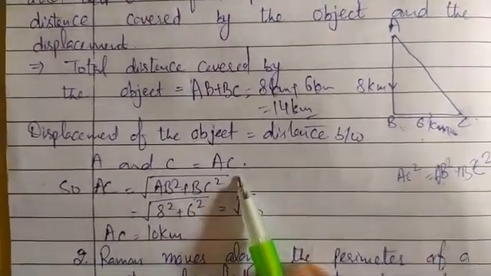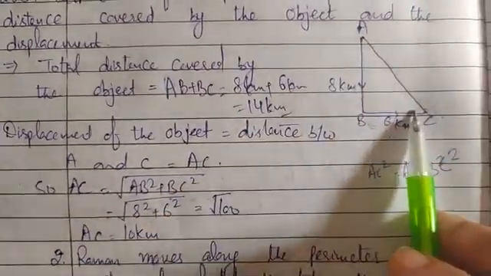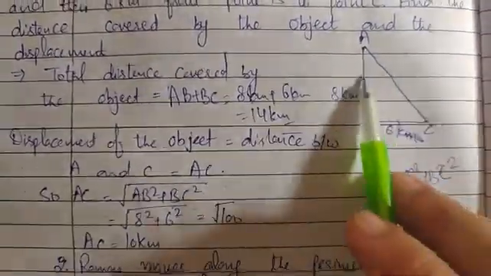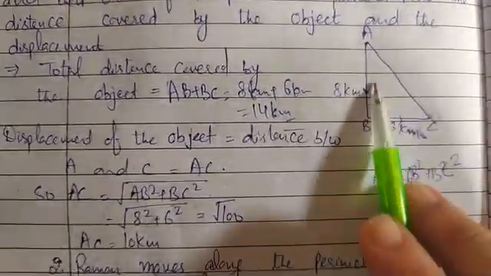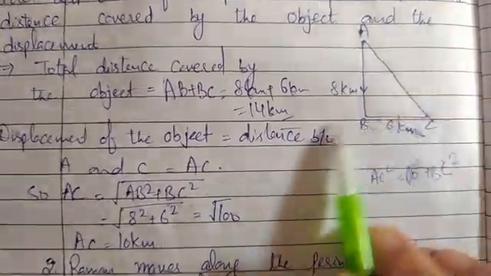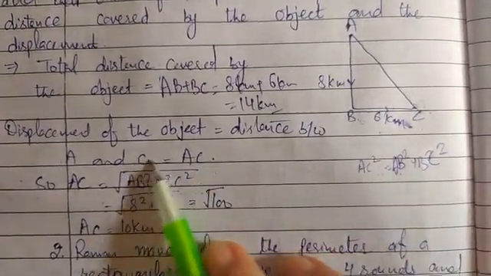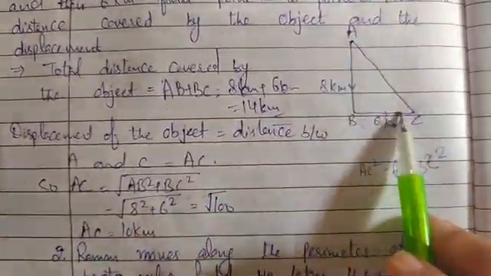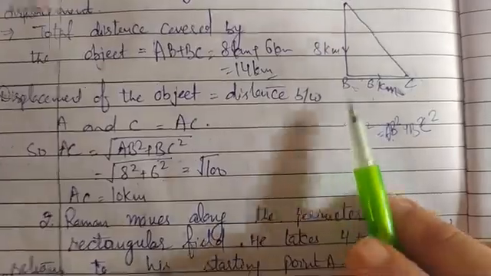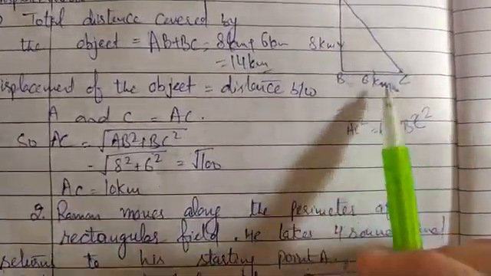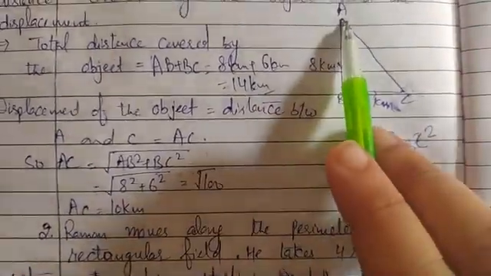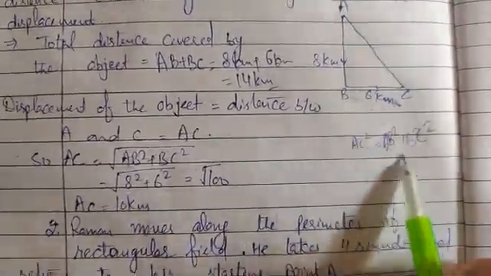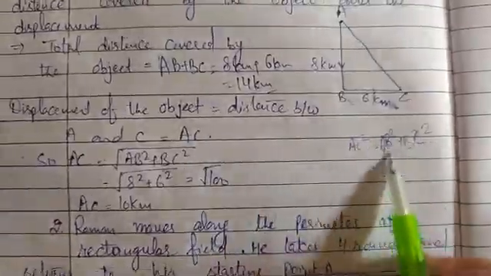Next is the displacement of the object. As we know, displacement is the shortest distance between 2 points. This is the initial point and this is the final point where the object wants to go. So AC is the displacement here. And we know this is a right angle triangle, so according to Pythagoras theorem, hypotenuse square is equal to base square, BC square, plus perpendicular square, AB square.